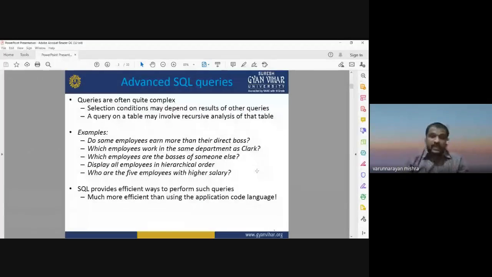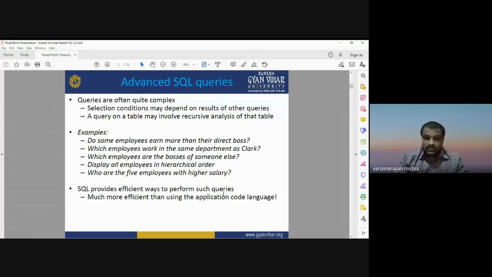In that case, the hierarchical data structure will be very useful for such query operations, because a hierarchical data query is based on recursive analysis, on recursive processing. You can run the same command multiple times until you get the desired result. So SQL provides us an efficient way to perform such queries, much more efficient than using application code languages.